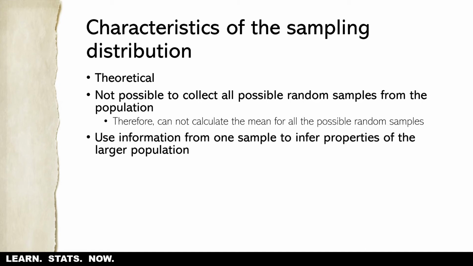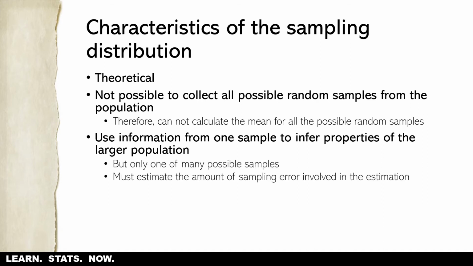And you use information from one sample to infer the properties of the larger population. But again, the sample you're collecting is only one of many possible samples. So we're going to have to estimate the amount of sampling error involved in this estimation. And how much error is there? Well, that's a really good question. Okay, so we're going to need a way to calculate that.